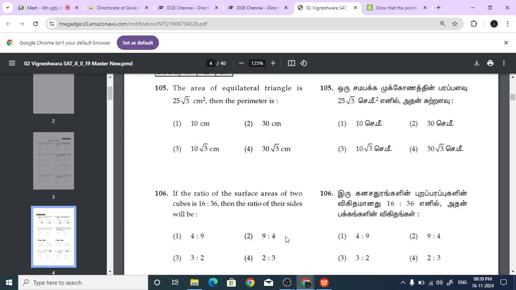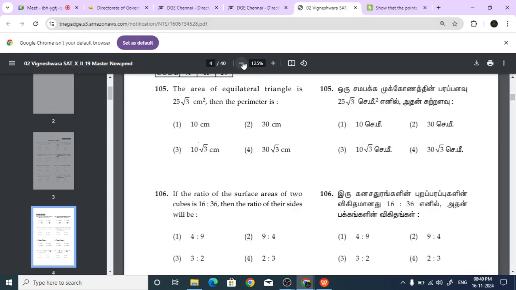Okay, read this. See, 106th question. Can you read the 106th question? Any one of you? One of you read it. If the ratio... Yes, sir. If the ratio of the surface area of two cubes is 16 is to 36, then the ratio of their sides will be? So the surface area of a cube is how much? There are 6 surfaces. Each surface, the area is a square. So 6a square.